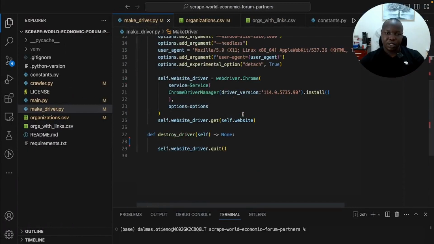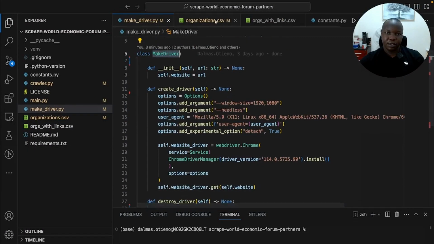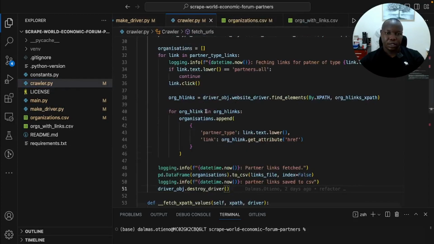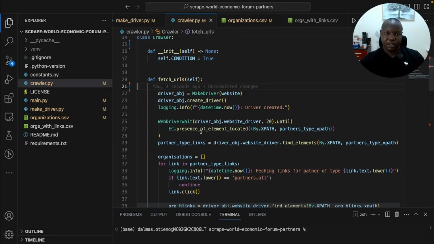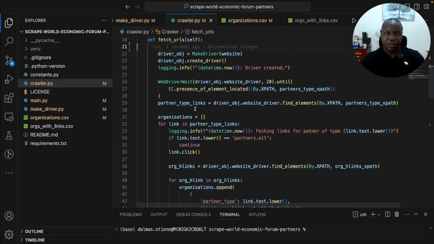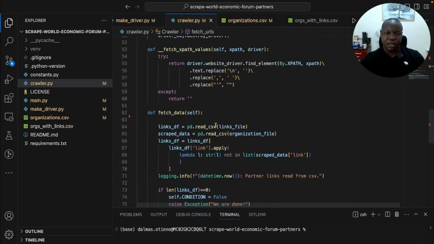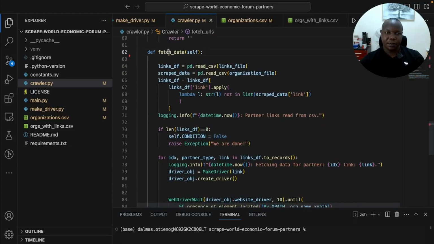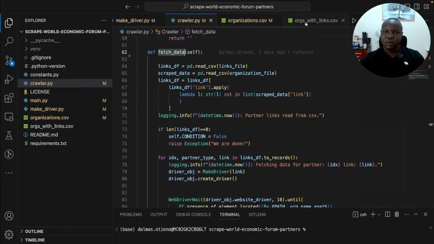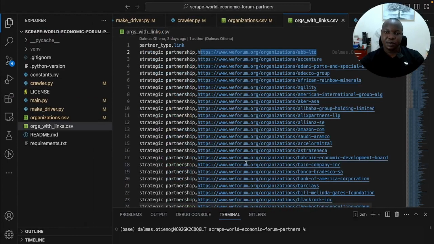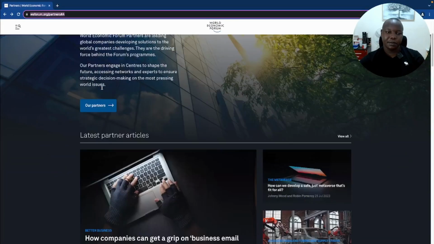And what did that was this method here, it is in the crawler. So fetch URLs helps us to fetch that. Then we have another method called fetch data. So what fetch data does is it goes into the URLs that you have fetched and loops through each of them to land into their respective pages.